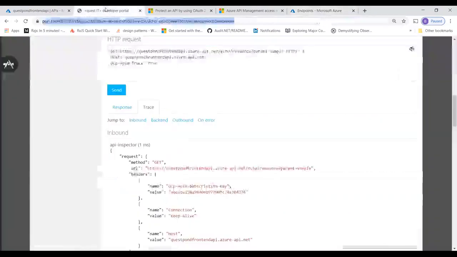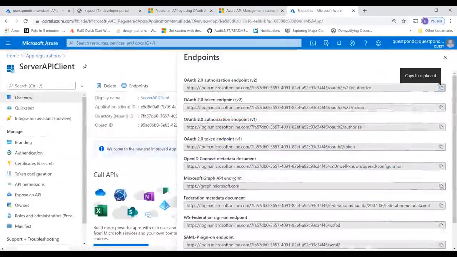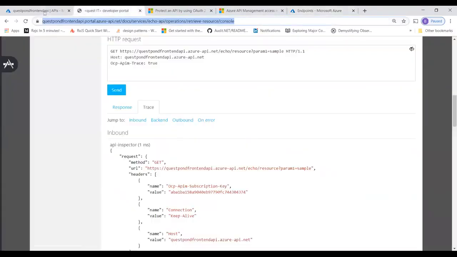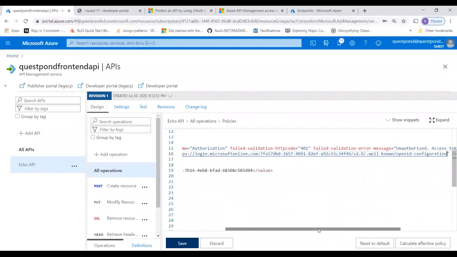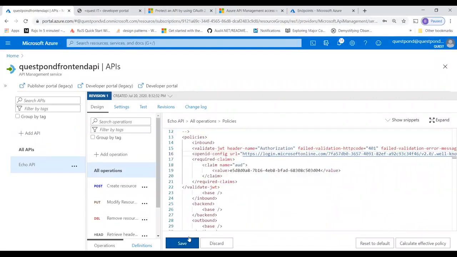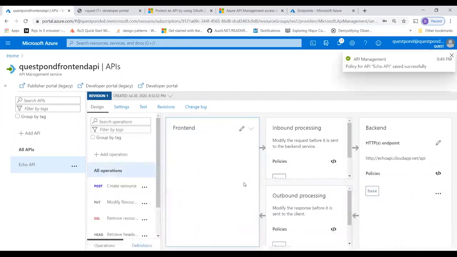Let me see that notes out there. Sorry. Well-known OpenID configuration. Okay, config OpenID URL. OpenID URL. That's what it is. OpenID metadata connect. We'll copy this. Can't they make it easier? Now with this, what will happen is, I hope this works, guys. With this, what will happen is, I've saved it. I hope I don't have any errors in the configuration.